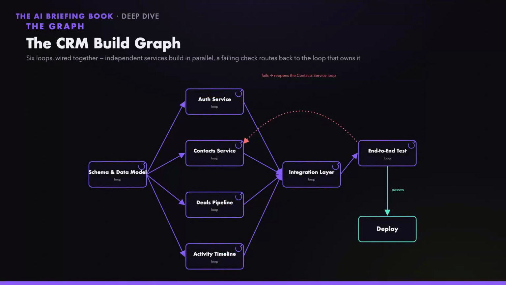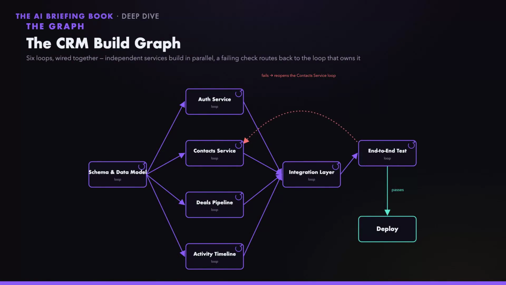Wire 6 of those loops together and you get the graph. A schema loop runs first, then 4 service loops: auth, contacts, deals, activity, that don't depend on each other, so they run in parallel. Everything funnels into an integration loop, then an end-to-end test.